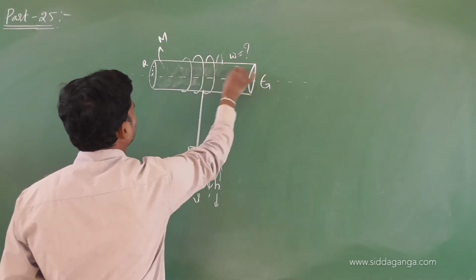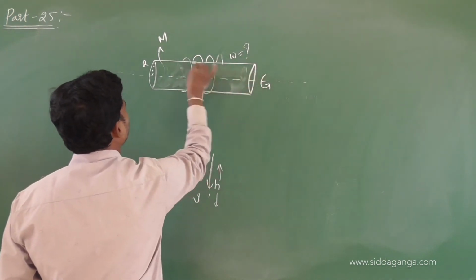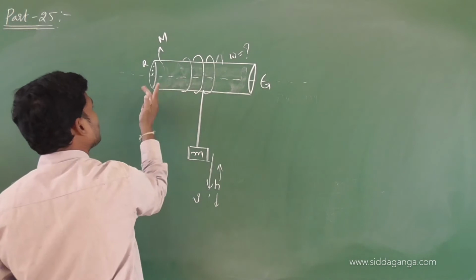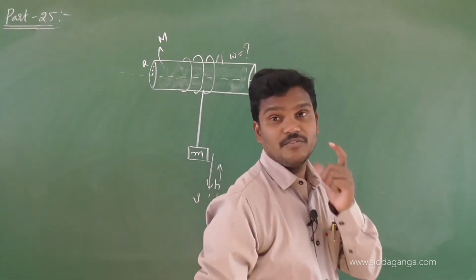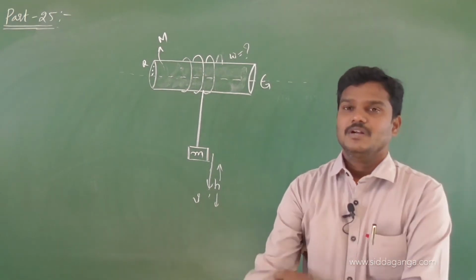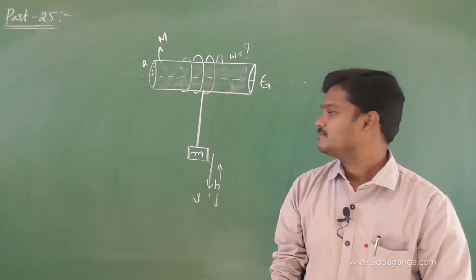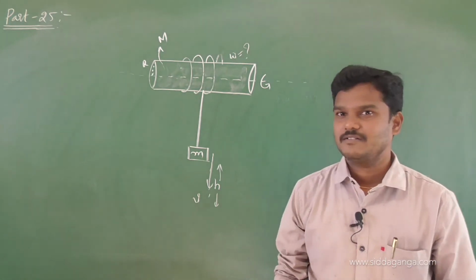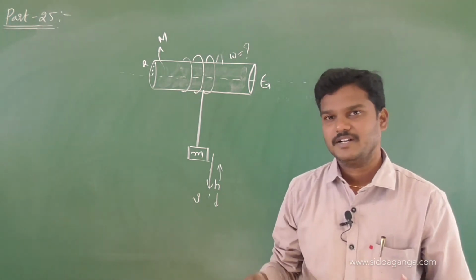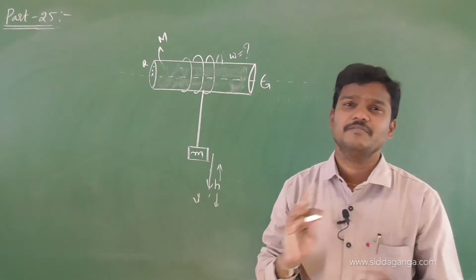Solid cylinder formula: MR square by 2 about this axis. If you cut one piece, that piece looks like a what? Circular disc. So solid cylinder formula is MR square by 2. Now let us find first what is linear acceleration. Once you know linear acceleration, we will get the angular acceleration and linear velocity, angular velocity, everything we can find.